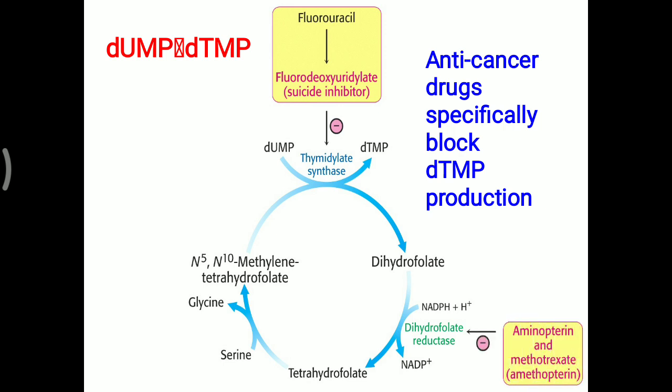Now one more, that is aminopterin and methotrexate. Methotrexate is structurally similar to folic acid, and is able to inhibit the dihydrofolate reductase enzyme. When this enzyme is inhibited, dihydrofolic acid is not able to convert into tetrahydrofolic acid. So further, the formation of TMP from UMP will be affected, or reduced. So methotrexate can also affect this particular UMP to TMP conversion.